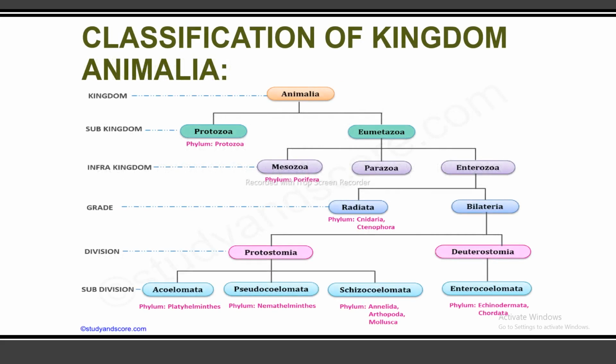So this is the classification of kingdom Animalia. This kingdom is divided into subkingdoms. First subkingdom is the Protozoa. Example is the phylum Protozoa, and the next is the Eumetazoa. And when we talk about Eumetazoa, it is further divided into infrakingdoms. First is the Mesozoa, and the example is the phylum